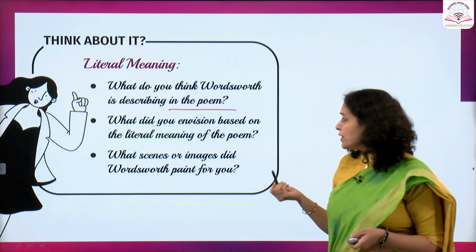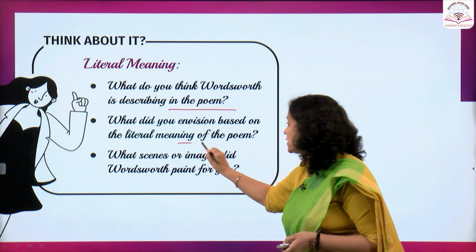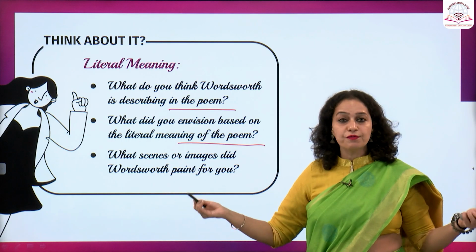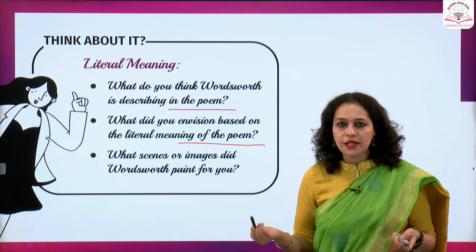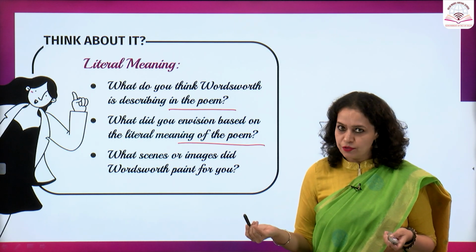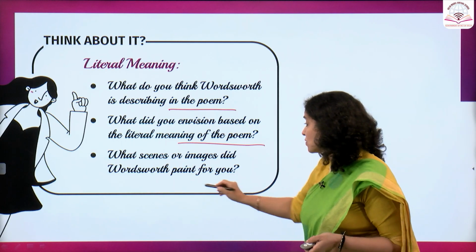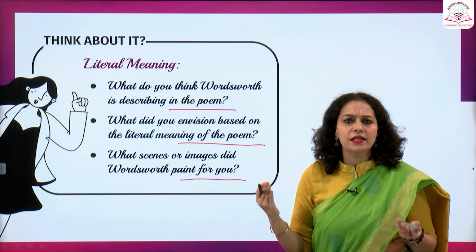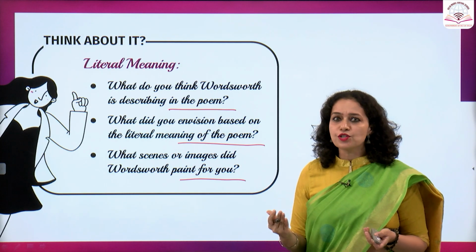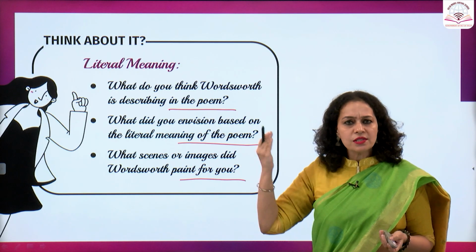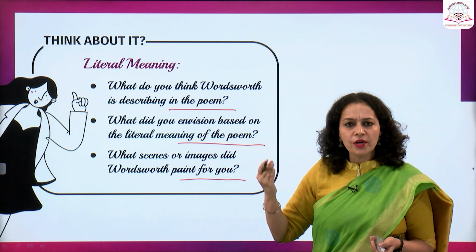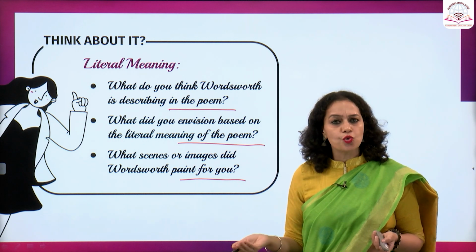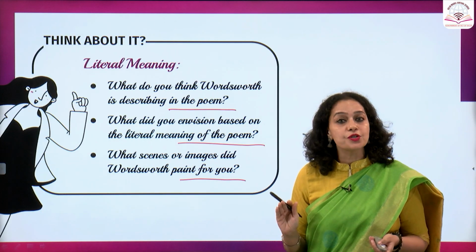Second, what do we envision based on the literal meaning of the poem? It seems like the poet is going and he sees a field that is full of vibrant yellow flowers, namely daffodils. And finally, what scenes or images did Wordsworth paint for you? It's again something like that, and it fills the poet with a sense of happiness and joy. So this is the literal meaning. When we read the poem, yes, he's talking about the vast field of daffodils and he's enjoying the scene. That is just the literal meaning.